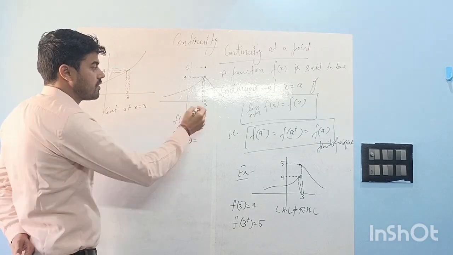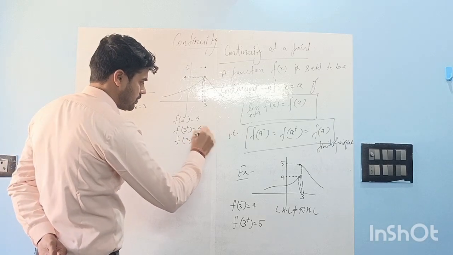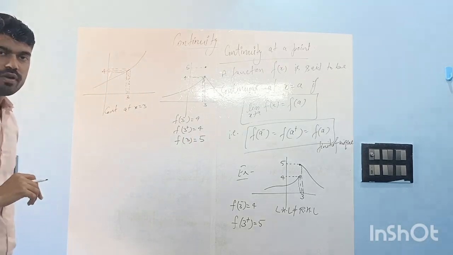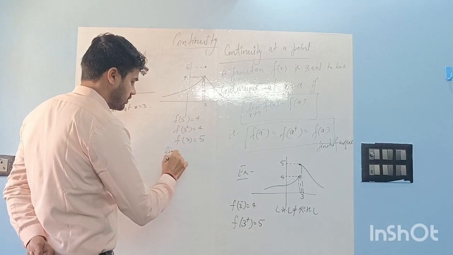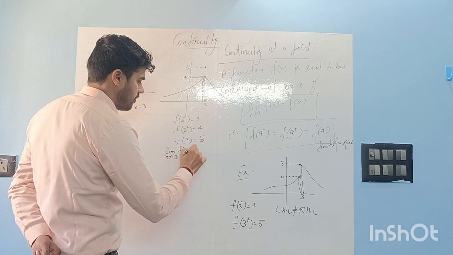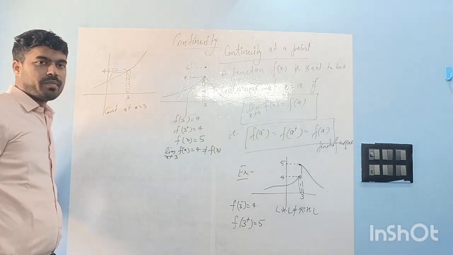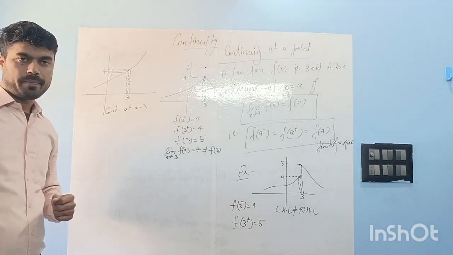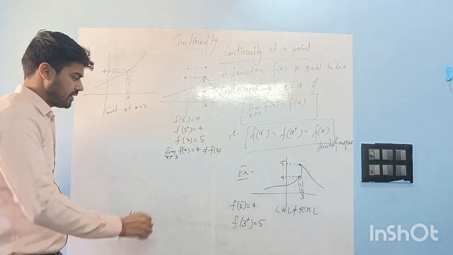F of 3 is 5. So here f of 3 minus is equal to f of 3 plus, meaning the limit of the function exists. The limit at x is equal to 3 is 4, but it is not equal to f of 3, because f of 3 is 5. So that's why it is not continuous at x is equal to 3.